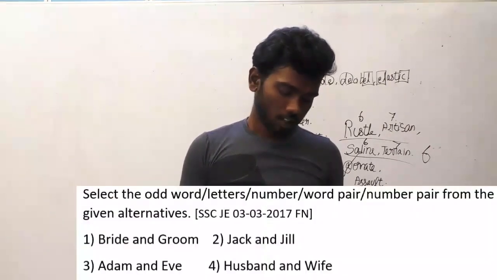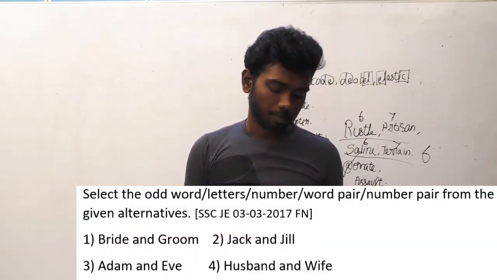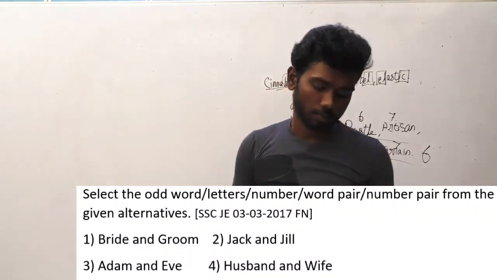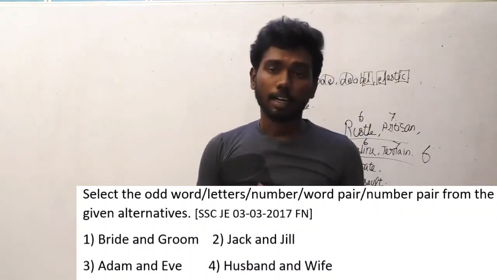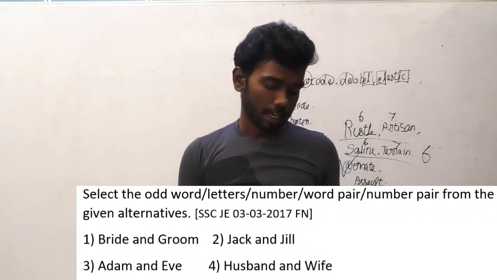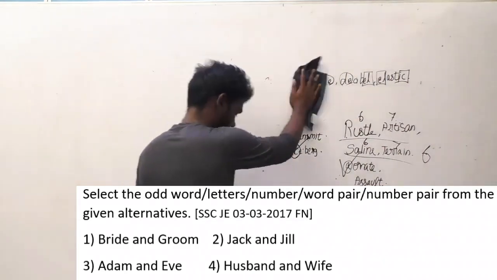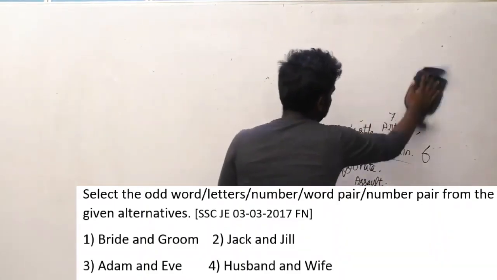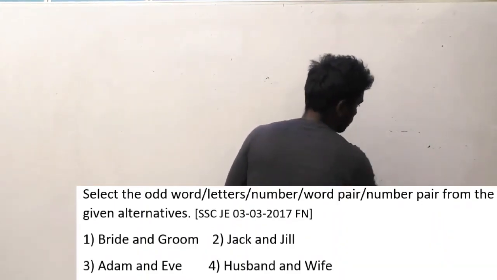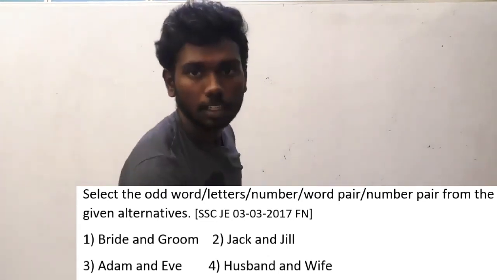Select the odd word or letters or numbers or word pair or number pair from the given alternatives. First one, bride and groom. Second one, Jack and Jill. Third one, Adam and Eve. Fourth one, husband and wife. Let me explain this question on the board to give a clear explanation.